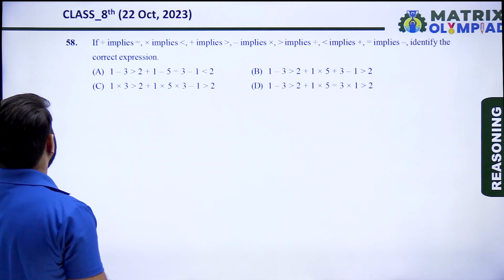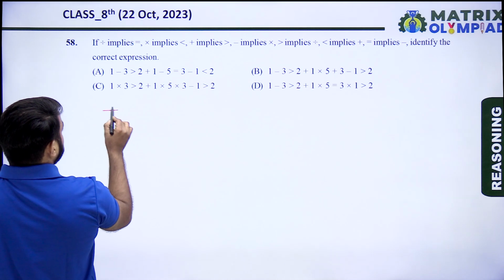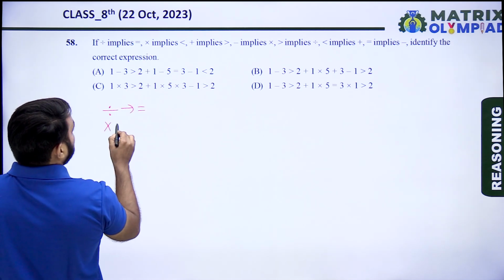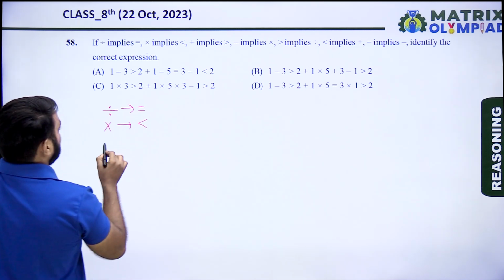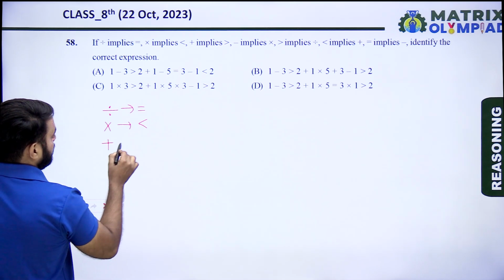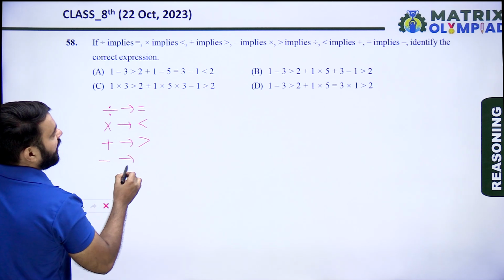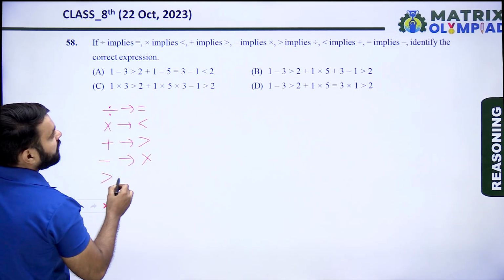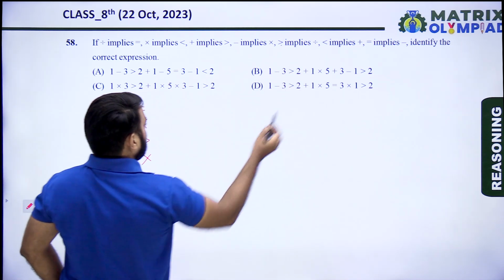So the next question is question number 58. If divide implies equals to, multiply implies less than, plus implies greater than, minus implies multiply. Now greater than multiply implies divide.